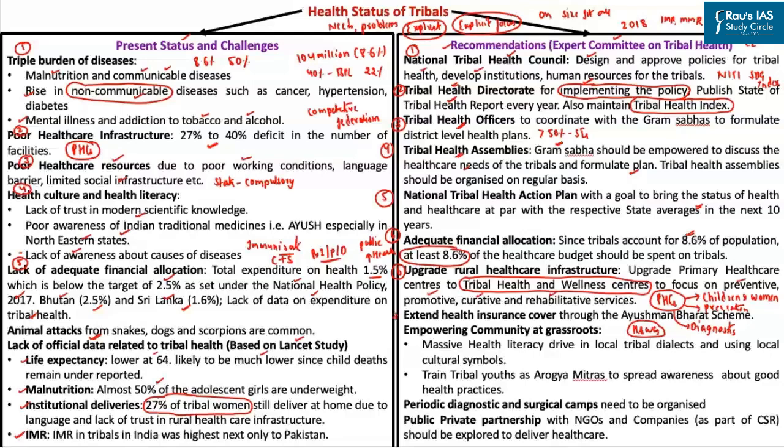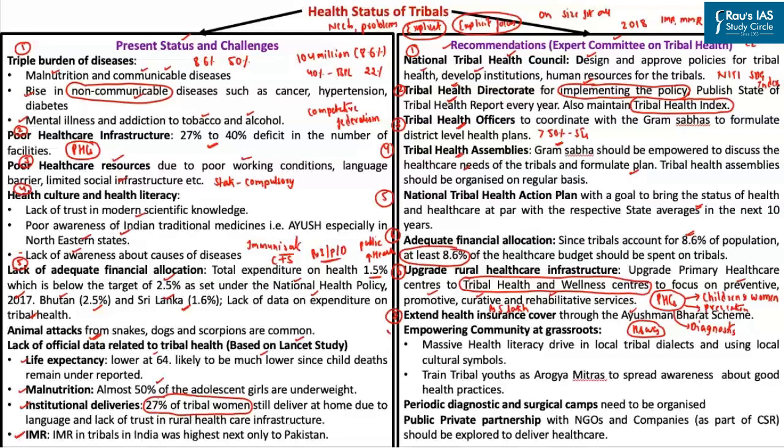Next, as you know, presently we are implementing the Ayushman Bharat scheme in order to provide health insurance cover of up to rupees 5 lakh to certain identified families. This 5 lakh insurance cover is provided for both secondary and tertiary treatment. So we have to extend this health insurance cover to as many tribal families as possible.